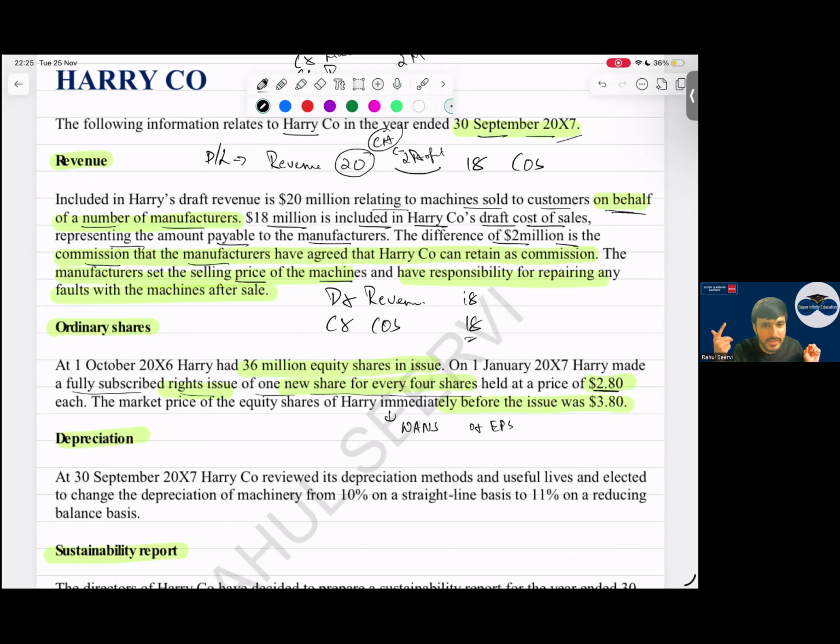No, it's not accounting policy. It's accounting estimate, change in estimate, sir. Yes, sir. Then sustainability report. The directors of H have decided to prepare a sustainability report for the year ended 30th September. However, they are unsure about the requirements of the IFRS sustainability disclosure standard. What are the requirements?